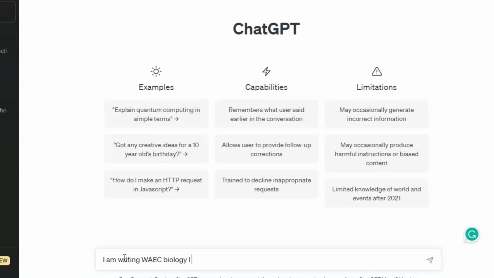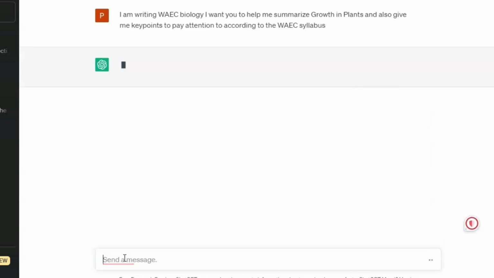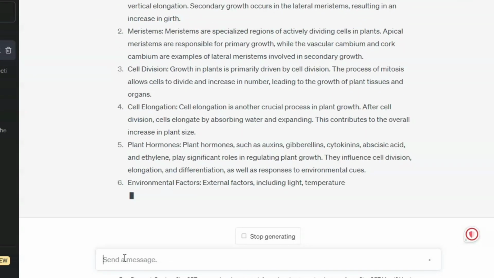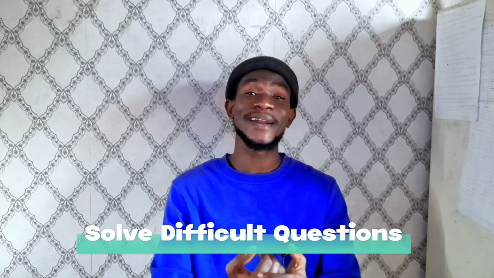in your O-level exams. So let's say that you are writing biology and you want it to help you to summarize and give you key points in growth in plants according to your WAEC syllabus. Just type it in and it will help you to give you key points that you should pay attention to while preparing for the exam. You can also use ChatGPT to solve difficult questions that you encounter during your preparation for your exams.